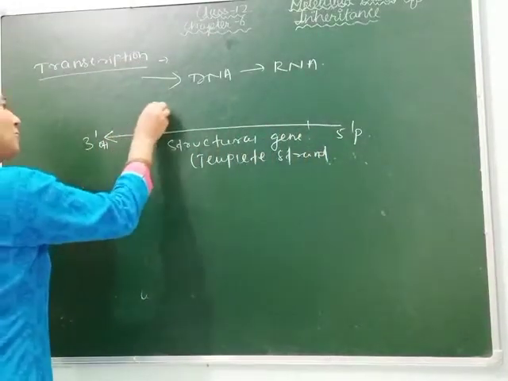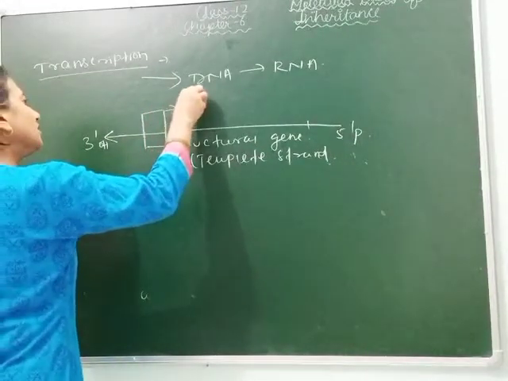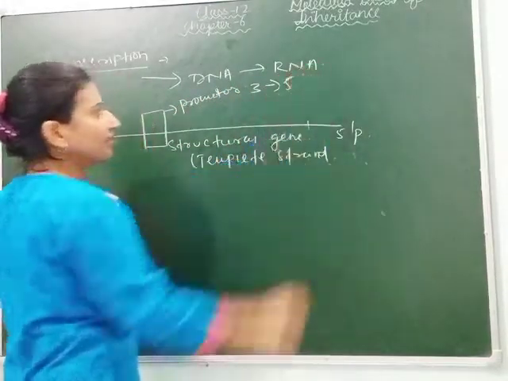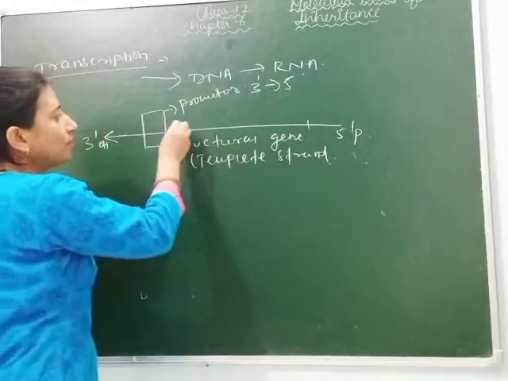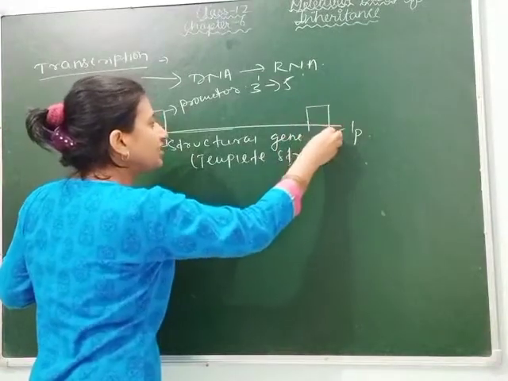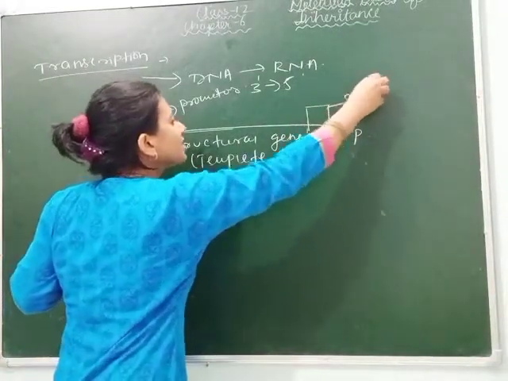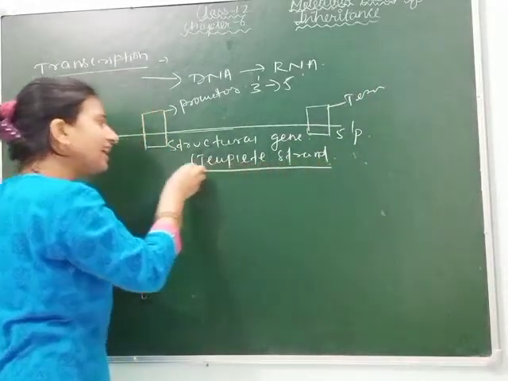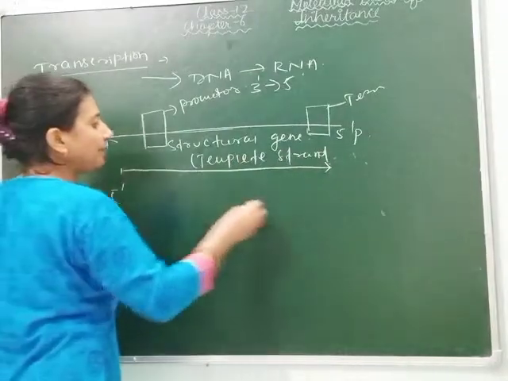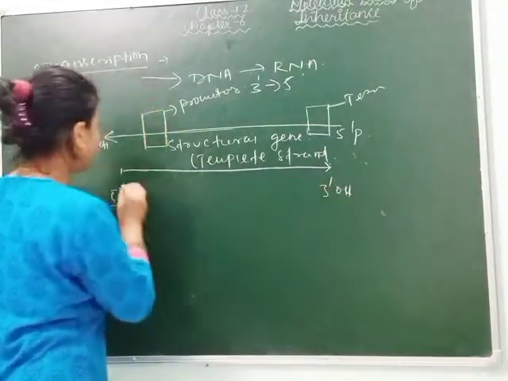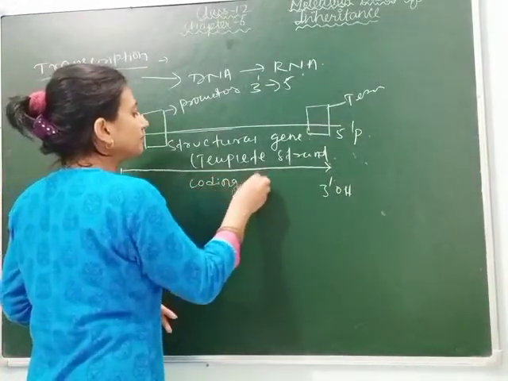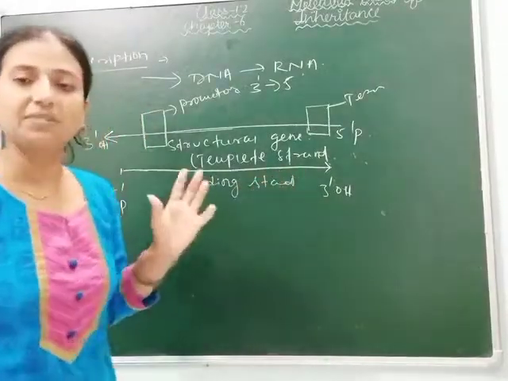Clear? So with the help of a promoter, this one is your promoter, and the polarity of the promoter is from 3' to 5'. The promoter will start elongation, meaning polymerization of the strand, and at last a terminator comes. This is the terminator, and it stops the process of transcription. Here a newly synthesized strand is formed whose polarity is from 5' phosphate to 3' hydroxyl. This one is called your coding strand. This is how transcription occurs.